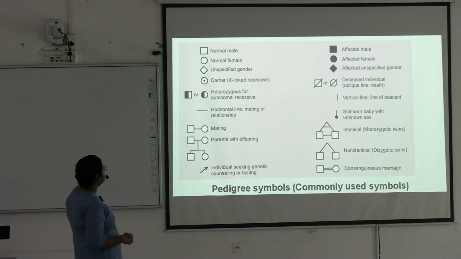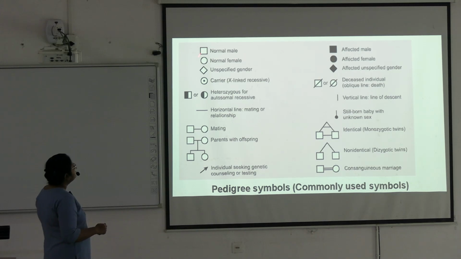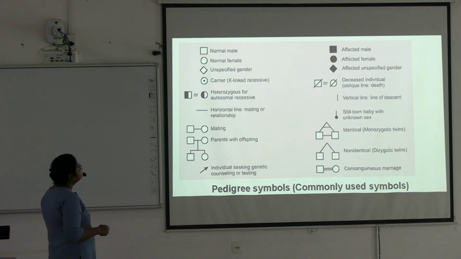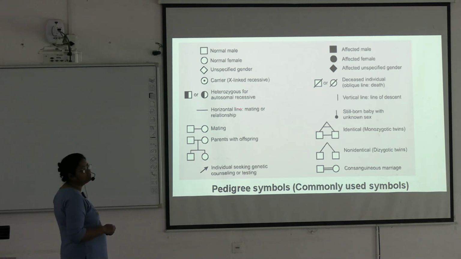See, these are the common pedigree symbols, commonly used symbols. See, square represents normal male, round represents normal female. This diamond shaped, it represents unspecified gender. This round with a dot within, this means it is carrier, X-linked recessive. This is male and this is female, heterozygous for autosomal recessive. Half is black and half is white.